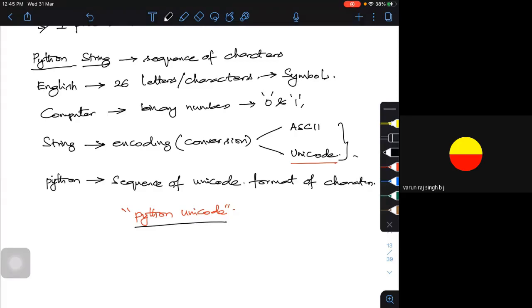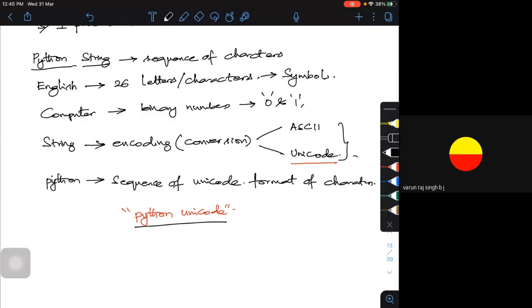So when I give this string, I need to convert it. We call it encoding. Convert this format so that your computer can understand. In the 1960s we started with something called the ASCII format of encoding.